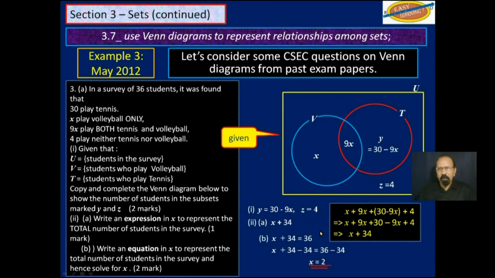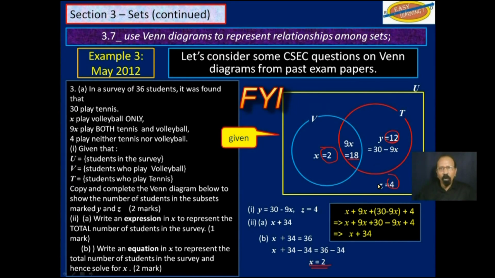Let's fill that in. You don't have to do this, but I am doing it as the final step that you need to do to ensure that your answer is correct. So this X here is 2. This is 9X, so that would be 18. This is 30 minus 9X, that would be 30 minus 18. So this is 12, and of course this is 4.